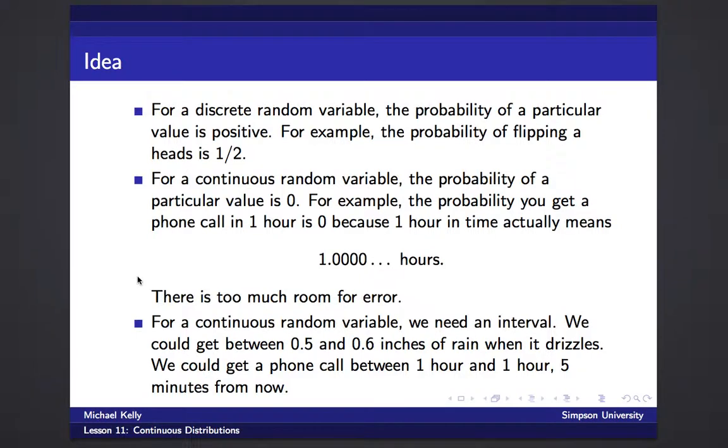So whenever we talk about this in a math class, when we say we're going to get about half an inch of rain, we need to talk about an actual interval. So maybe from like 0.5 to 0.6 inches of rain. That way there's a positive probability that the actual value lands in that interval. Likewise, we could talk about getting a phone call between 1 hour and 1 hour and 5 minutes from now.